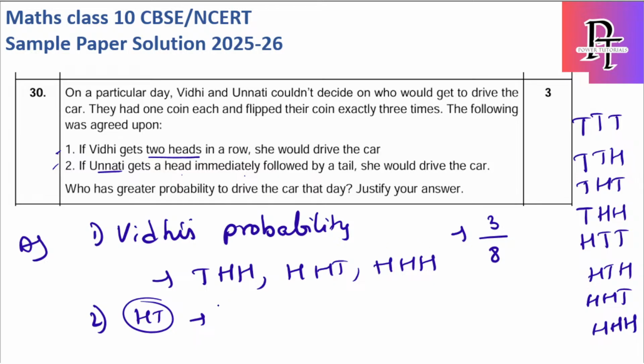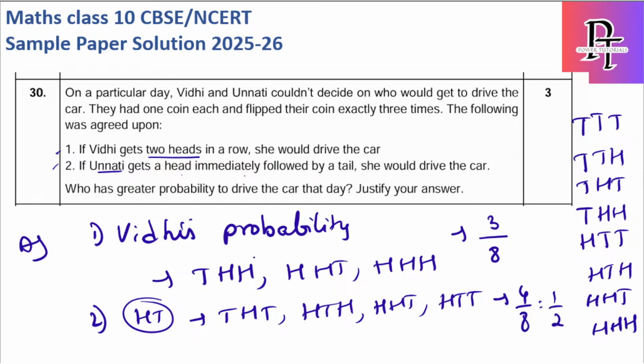So HT, we have THT first case. HT, we have HTH, HT, we have HHT, HT, any other, HTT is also there. Okay, we just have to find H followed by T. So total cases are 4 by 8, which is 1 by 2, or you can keep 4 by 8 also. So Unnati's probability is higher.